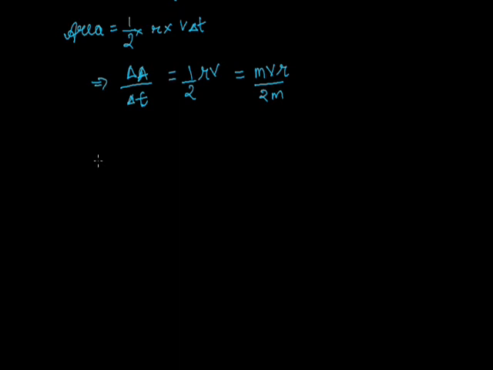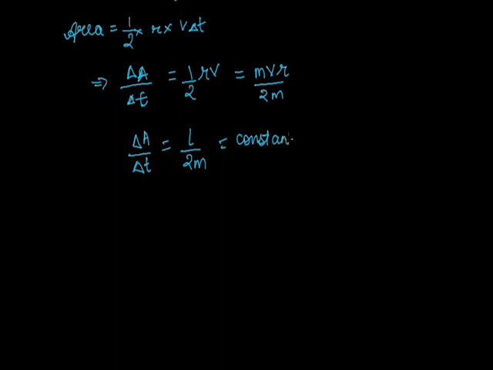We have multiplied the numerator and the denominator by m to balance the equation. So del A upon del t is equal to L upon 2m, where L is m v r, which is a constant term.